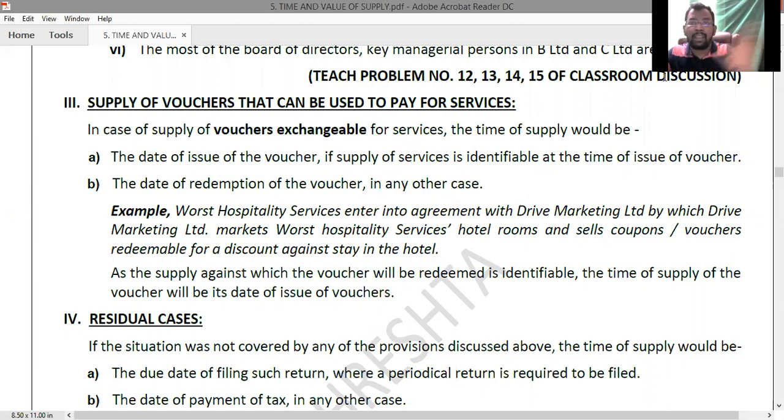The services are identifiable. So in that case, what will happen now? The date of issuance of the voucher is the time of supply. Next.